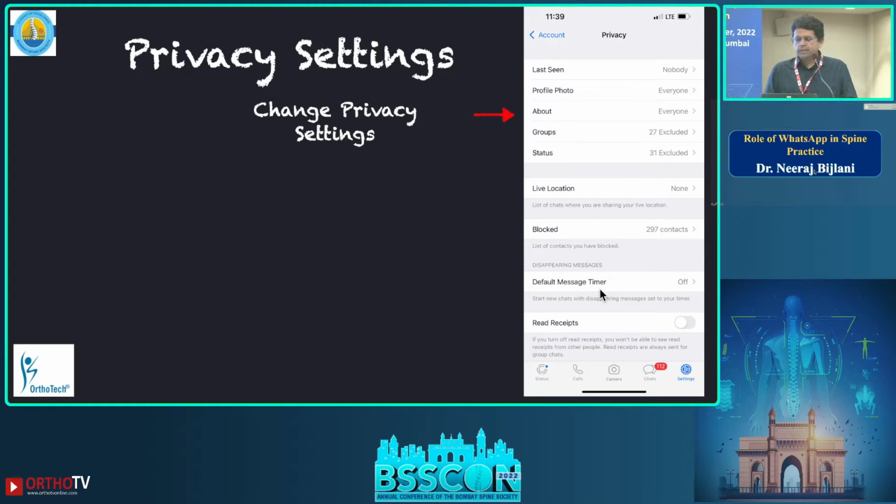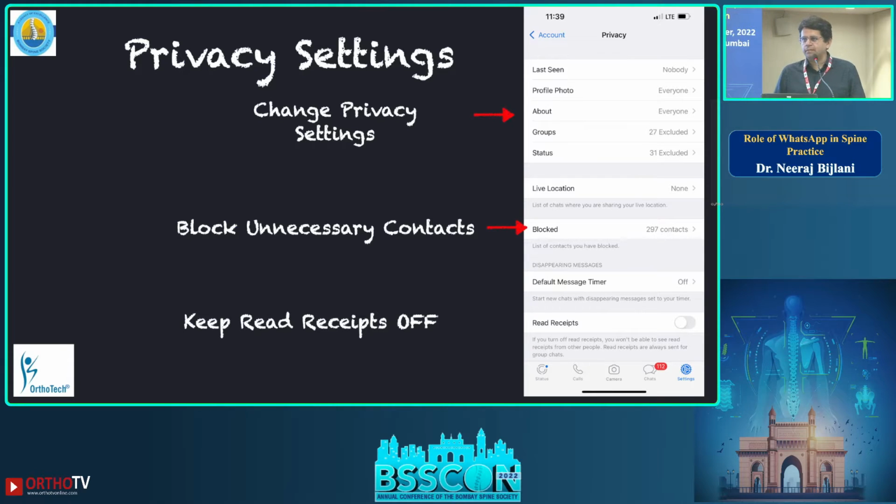Then there is one more thing, called default message timer. There are many people who want to keep it on, but I keep it off because I want to use WhatsApp as my database. And the last is the read receipts, which I always keep off. So whenever you are messaging me, you will only see a gray tick and never a blue tick. However, this is applicable only on one-to-one. In a group, this is not applicable.